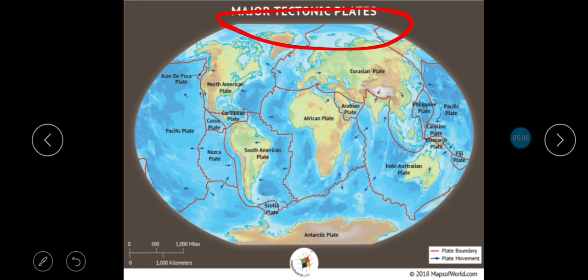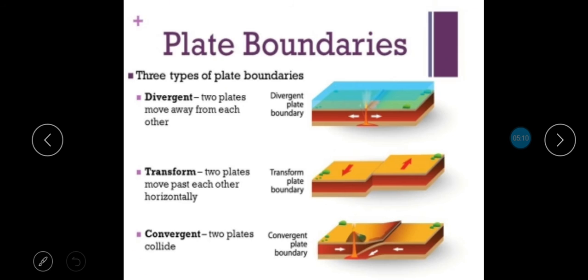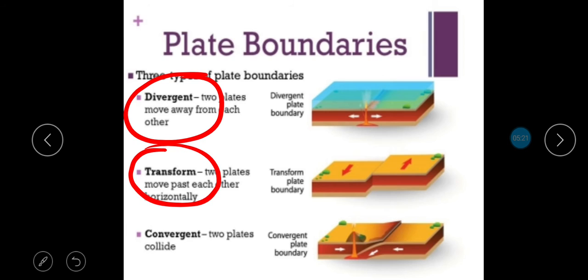So, to understand this more clearly, we brush up our basics. That is, we'll learn about the three different plate boundaries. The first is divergent boundaries, second is transform, and third is convergent.